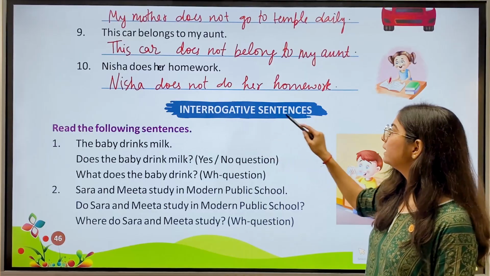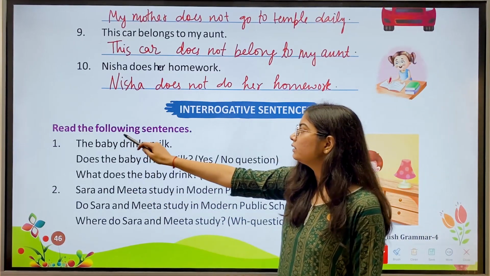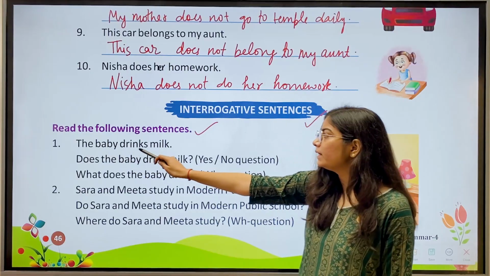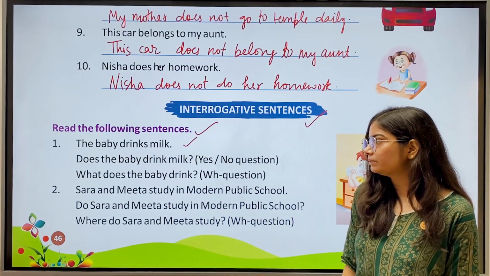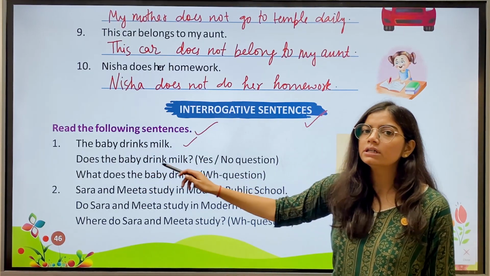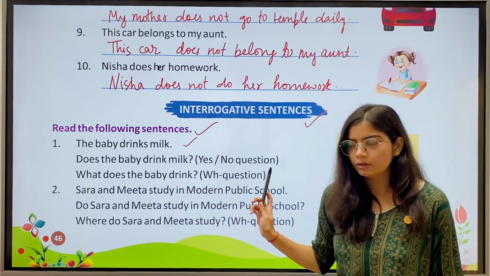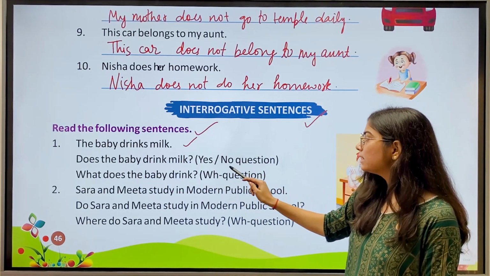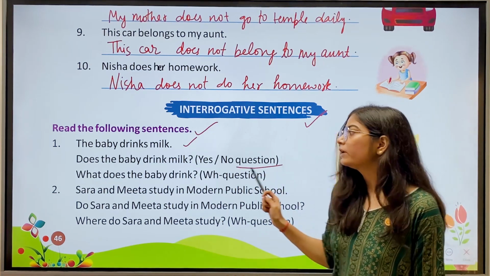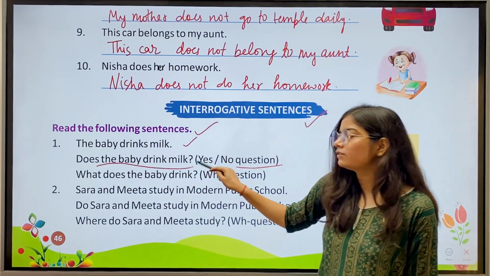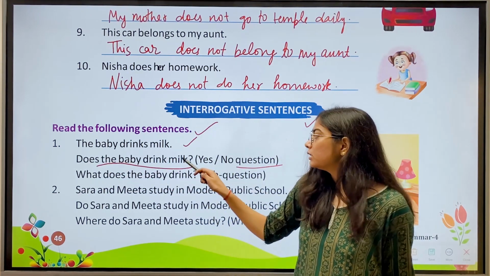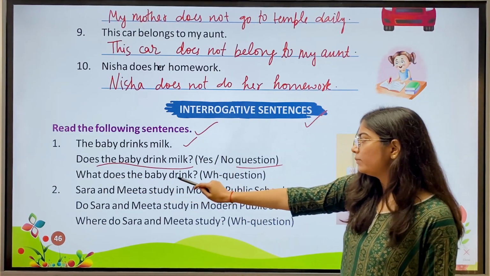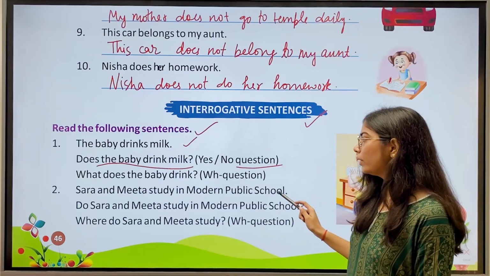Then we have interrogative sentences. Read the following sentences. First, the baby drinks milk. Now this is the affirmative sentence. Then, does the baby drink milk? Yes or no. This is a question. So here you can see we have asked some question. There is a question mark as well. So, what does the baby drink? WH question.